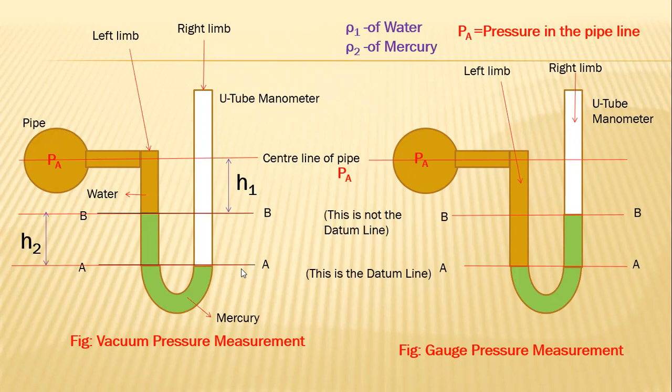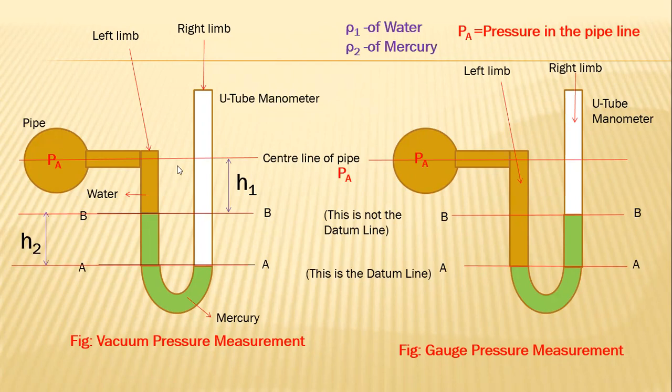Then can you tell me which one is the datum line? We mark the horizontal line as far as the left figure is concerned. Mark the horizontal line passing through the surface of the mercury. There are two surfaces of mercury, in the left limb and the right limb. So A A dash and B B dash are the two horizontal lines. Similarly, in the right side figure, there are two horizontal lines passing through the surface of mercury, A A dash and B B dash.